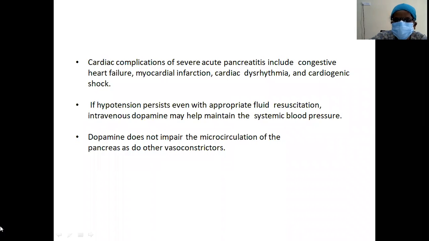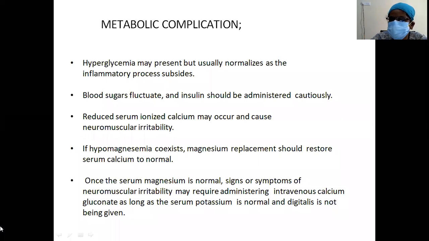Cardiac complications include congestive heart failure, myocardial infarction, cardiac dysrhythmia, and cardiogenic shock. If hypotension persists even after appropriate fluid resuscitation, then ideally intravenous dopamine may help to maintain the systemic blood pressure, because it will not impair the microcirculation of the pancreas. So dopamine is preferred. What are the metabolic complications?